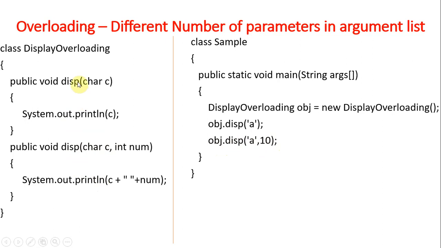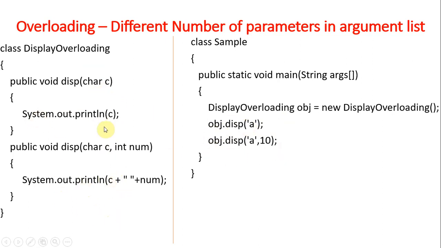So I have two methods, same name but differing in the number of parameters. Whenever I pass the values, based on the number of parameters passed, this object calls these methods. The first call calls this method, the second call calls that method.